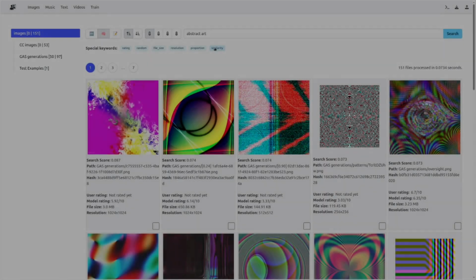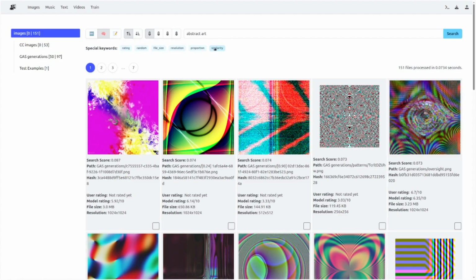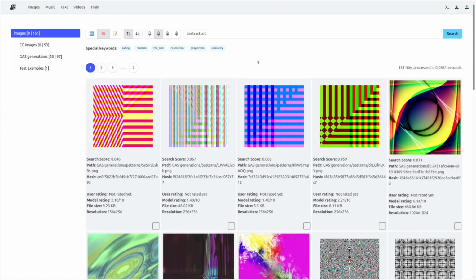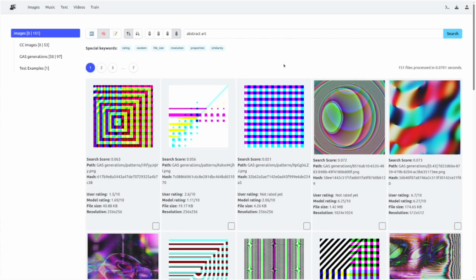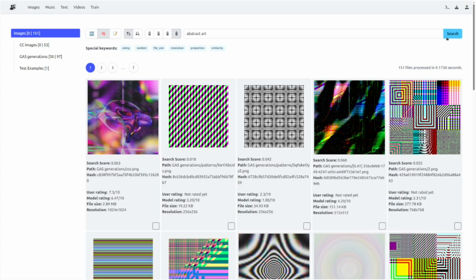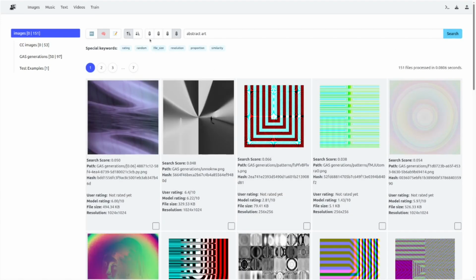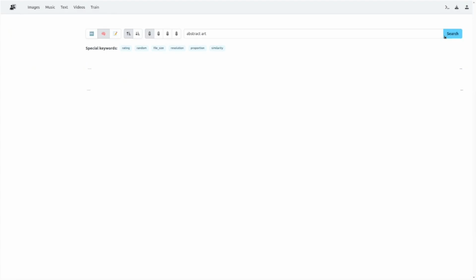The temperature setting is your control knob for randomness and discovery. At 0, you get a strictly ordered list based on the relevance, perfect for finding a specific item. As you increase the temperature, you introduce a degree of controlled randomness. It intelligently shuffles the results so that highly relevant items are still likely to appear first, but less obvious ones also get a chance to come to the surface.